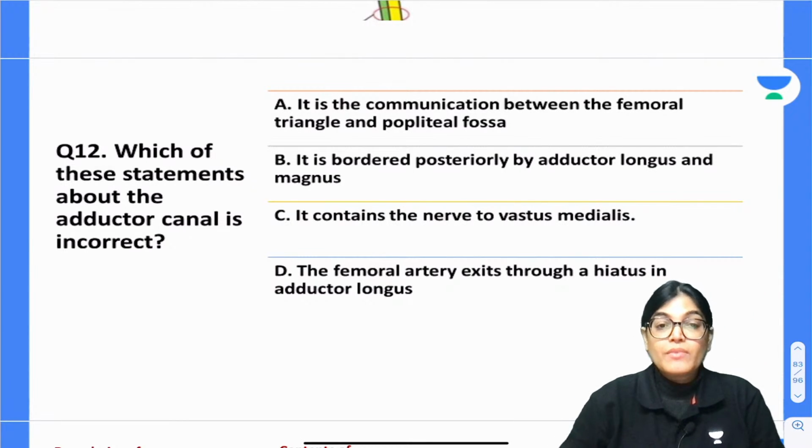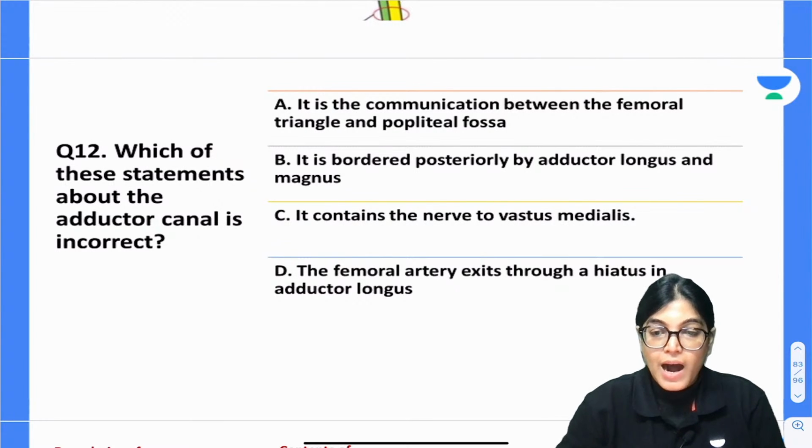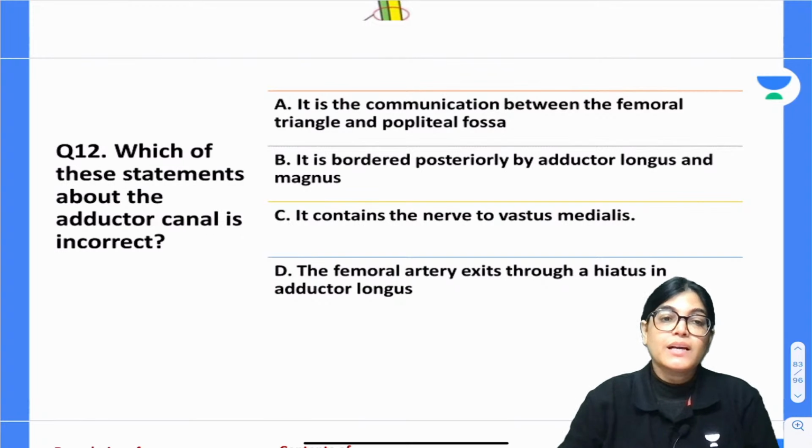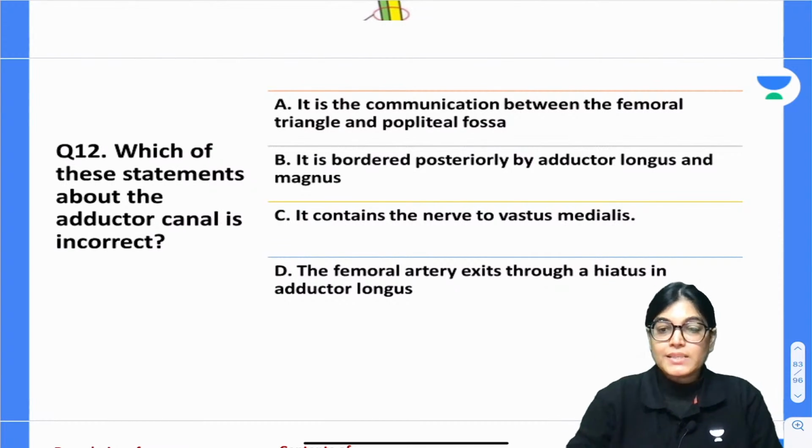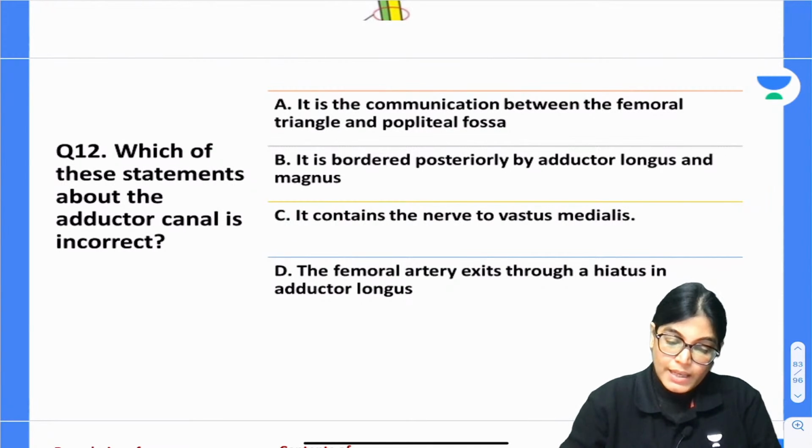Question number 12. Which of the following statements about adductor canal is incorrect? It's a communication between femoral triangle and popliteal fossa. It is bordered posteriorly by adductor longus and magnus.